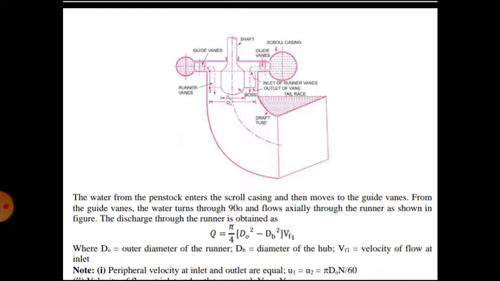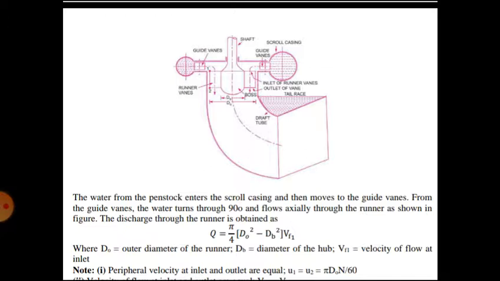Let me explain. This center portion is called the hub, in which we carry the shaft, to which the blades are attached. Kaplan turbines have twisted blades. The blades are twisted from root to tip. This is in the center between root and tip. If we show that in 3D view, we can find root and tip.